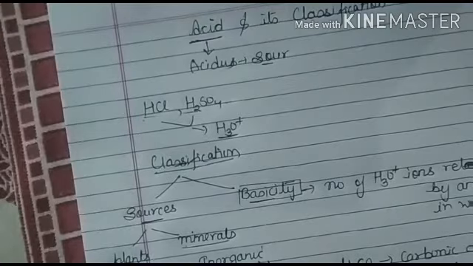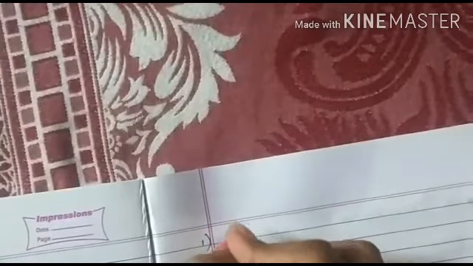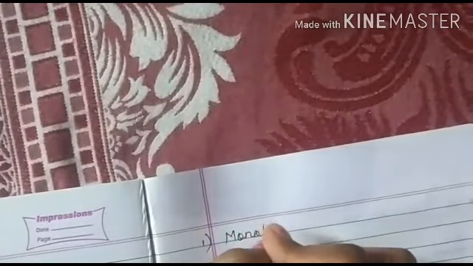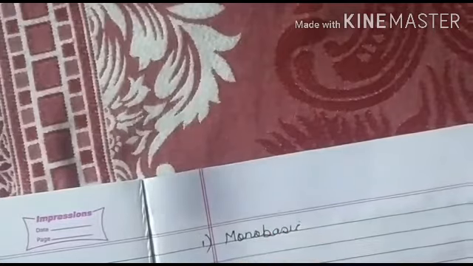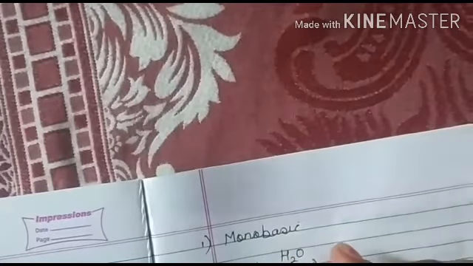Now I am taking the first, the monobasic acid, with the example of HCl. When you react HCl with water, it forms H positive plus Cl negative.